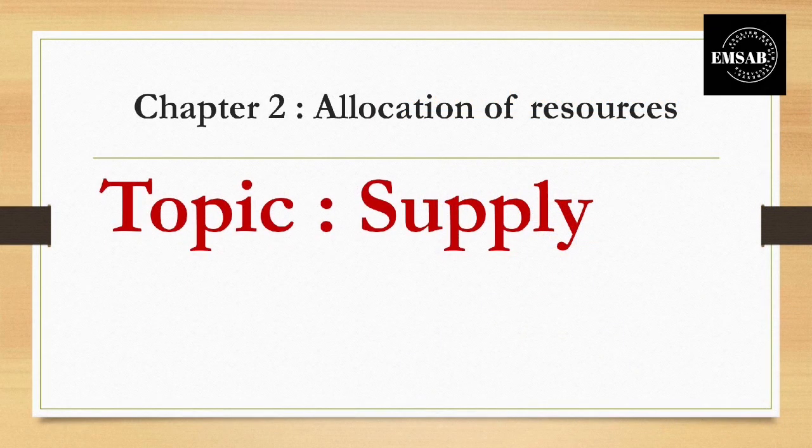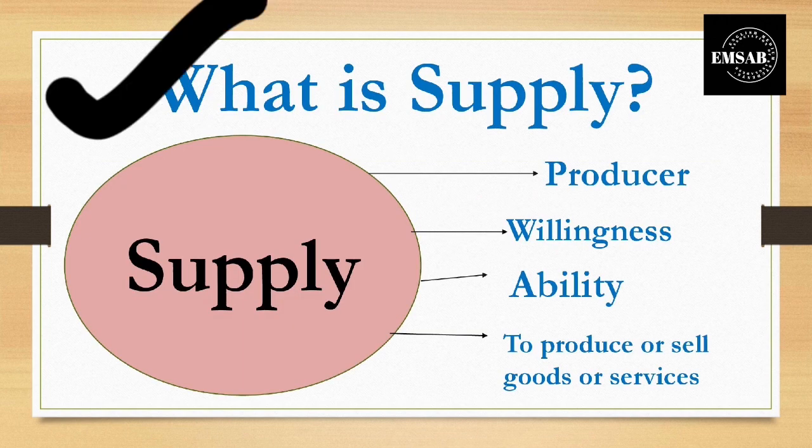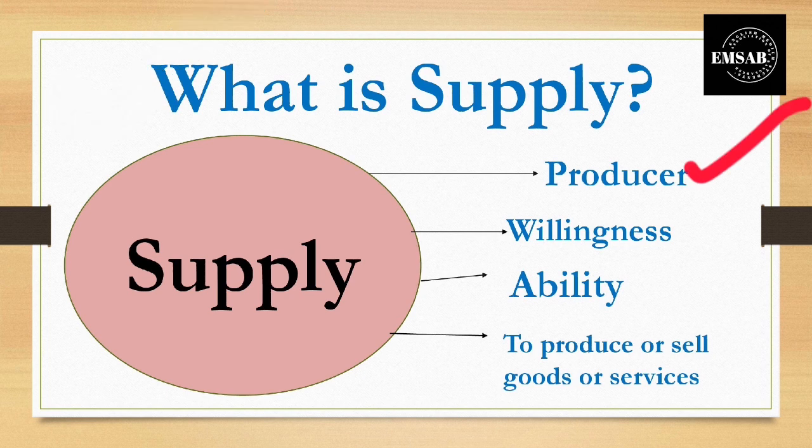Today I will be explaining, from the chapter Allocation of Resources, the topic supply. What is supply? Previously we have learned about demand and price elasticity of demand. Today we will be learning what is supply. Supply is where we see the behavior of a producer or a seller. From the perspective of producer and seller, we will be talking about the supply.